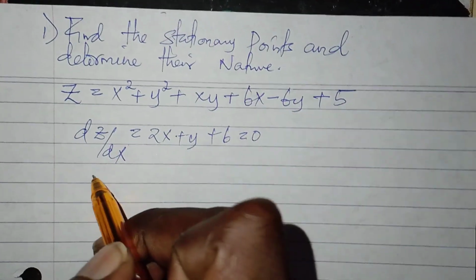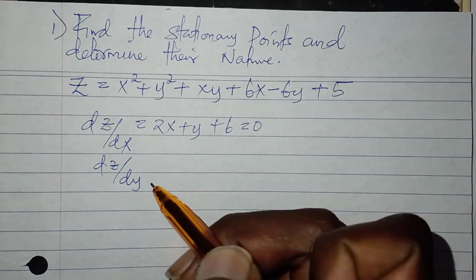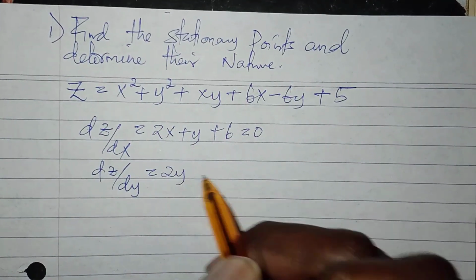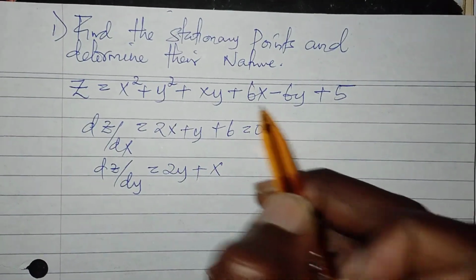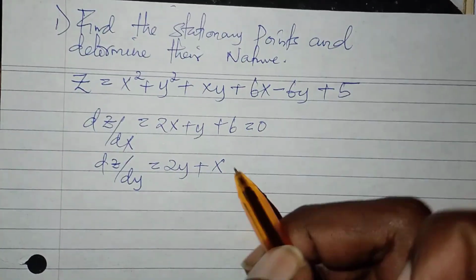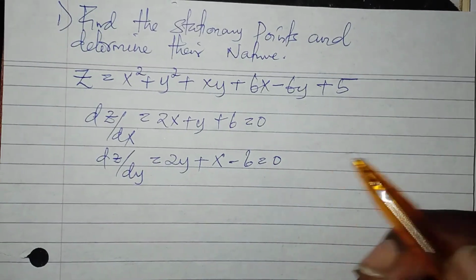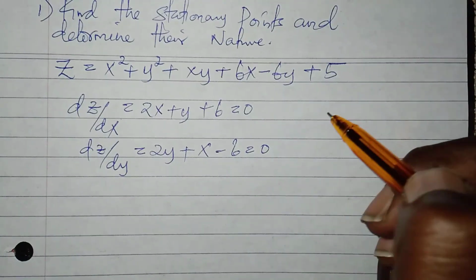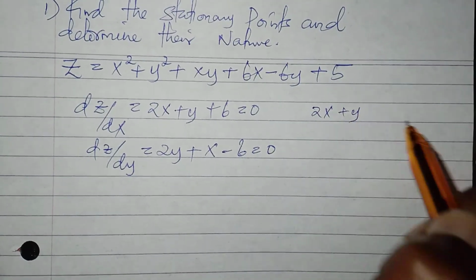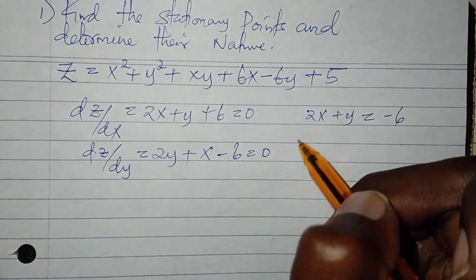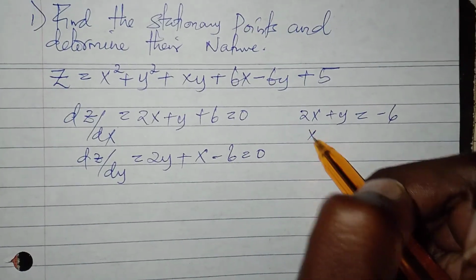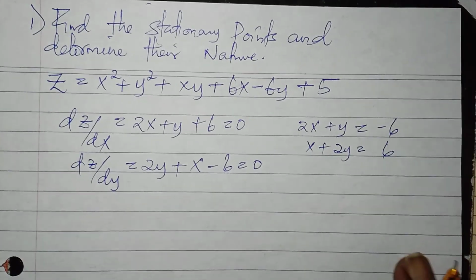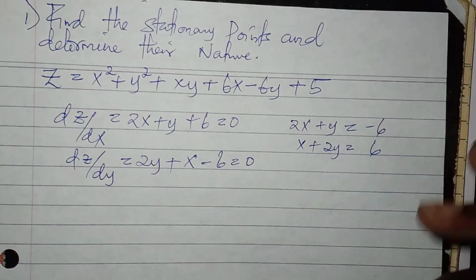So we also find for y, so dz/dy. In terms of y, this one will be 0, this one will be 2y. Then here we have x, here we have 0, then we have minus 6 is equal to 0. So we solve the two equations. You'll have 2x plus y is equal to negative 6. Then the other one has x plus 2y equals positive 6. So we need to solve these two equations.